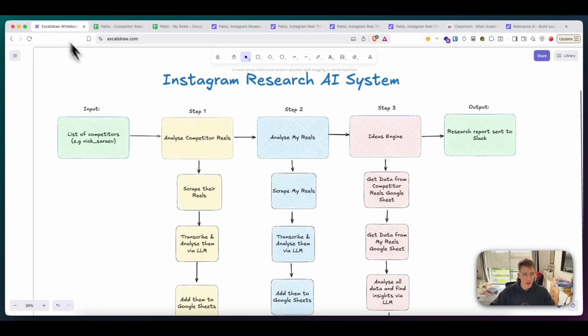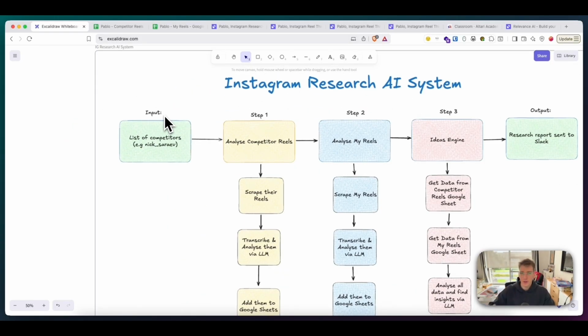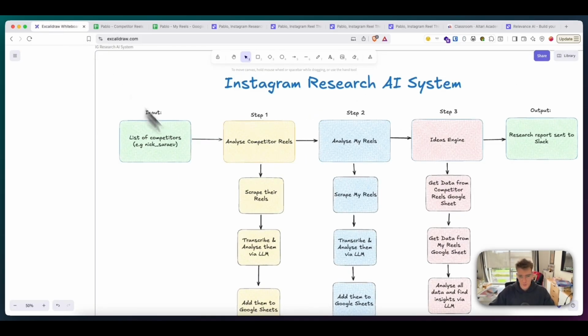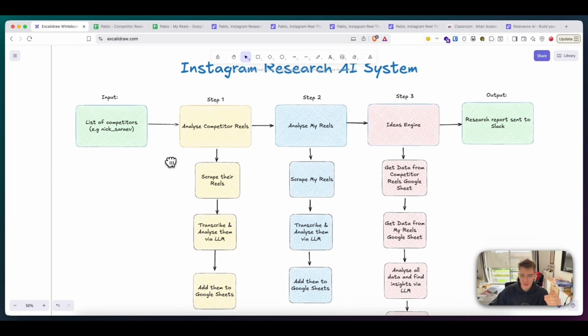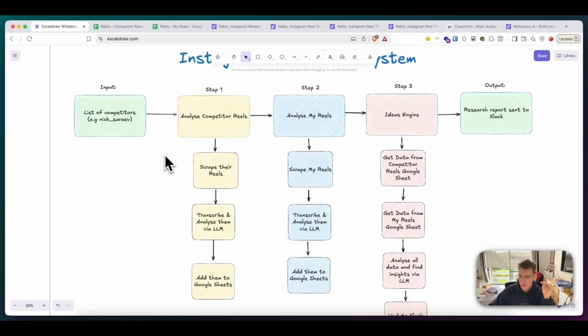And let's just look at a high-level overview of how this agent works. As an input, we have a list of competitors. As I showed you earlier, we have all of them, all these people we take inspiration from. And in step 1, we're going to analyze the reels. So what does it mean? We're going to scrape the reels from the last week or 2.